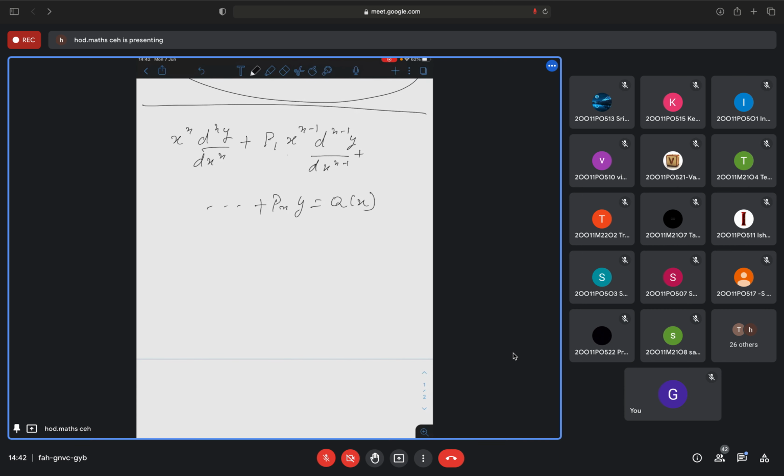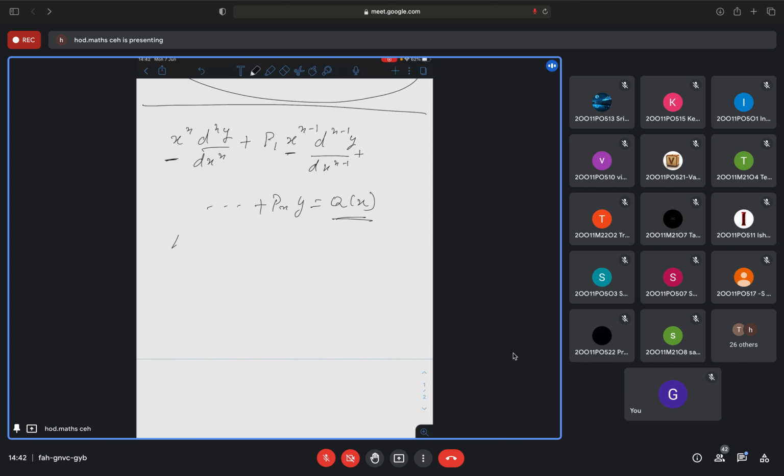Is it or not? Because here you have x to the power n-1, x^n. Okay, so these are all variable in terms of the x variable. So this is a linear differential equation with variable coefficient, and in particular, what is that function? x to the power n. What are those coefficients? x^n, x^(n-1), and so on. And here p1, p2, pn are all real constants. Here q of x is a function of x. So in particular the variables are x to the power n kind of thing.